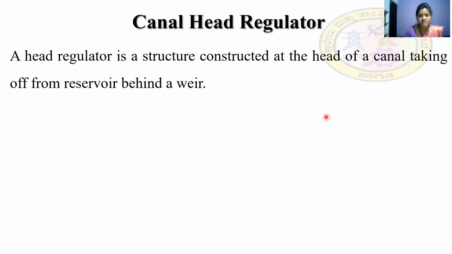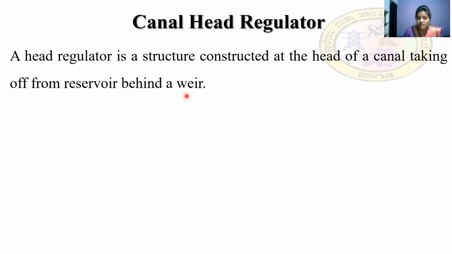So coming to the canal head regulator, we all know what a regulator is. Regulator means something which controls, is it not? Here also, a head regulator is a hydraulic structure which is constructed at the head of a canal taking off from a reservoir behind a weir. So a hydraulic structure constructed at the head of a canal taking off from the reservoir behind a weir is a head regulator.